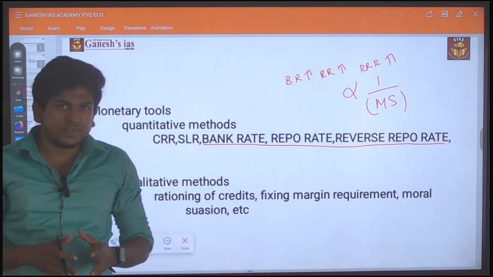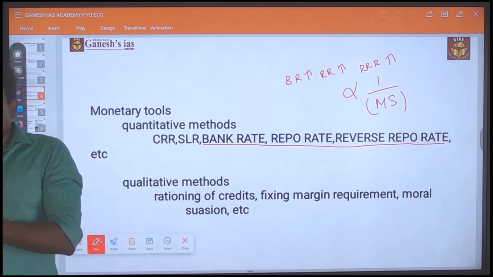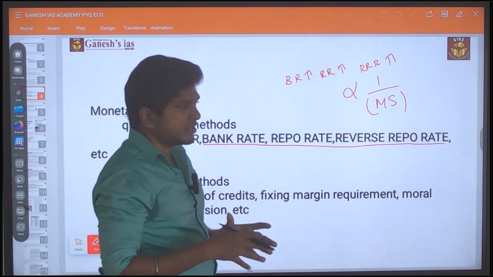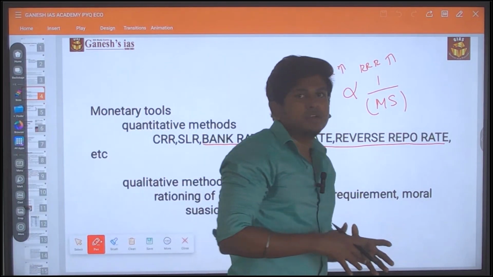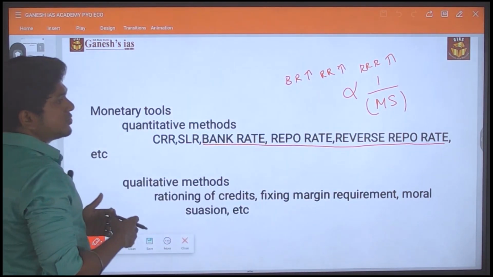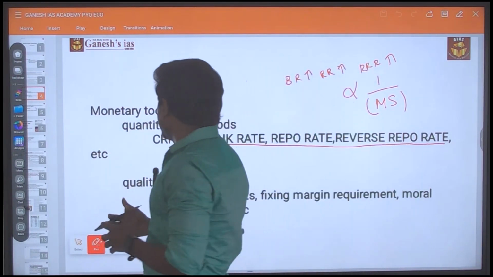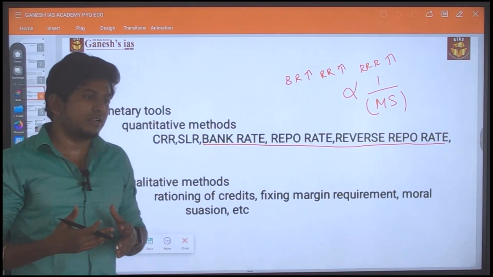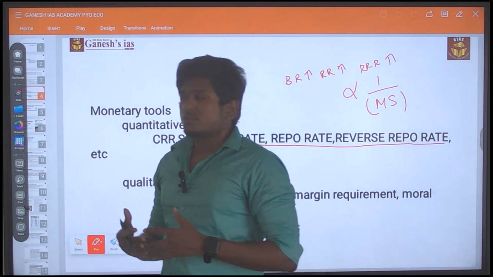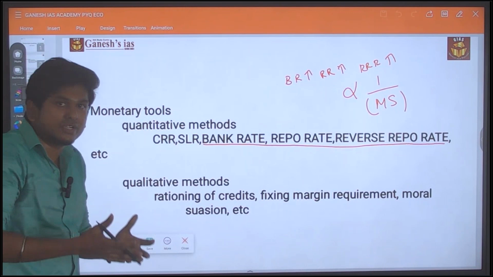In such a way, the central bank reduces the money supply and also controls inflation in the market. That is the major function of the central bank. The main function of the central bank or RBI is to control the money supply and also to address the issue of inflation in the market. For that, they will either increase the bank rate and repo rate, or decrease them. In such a way they control the money supply in the market and also have control over inflation.